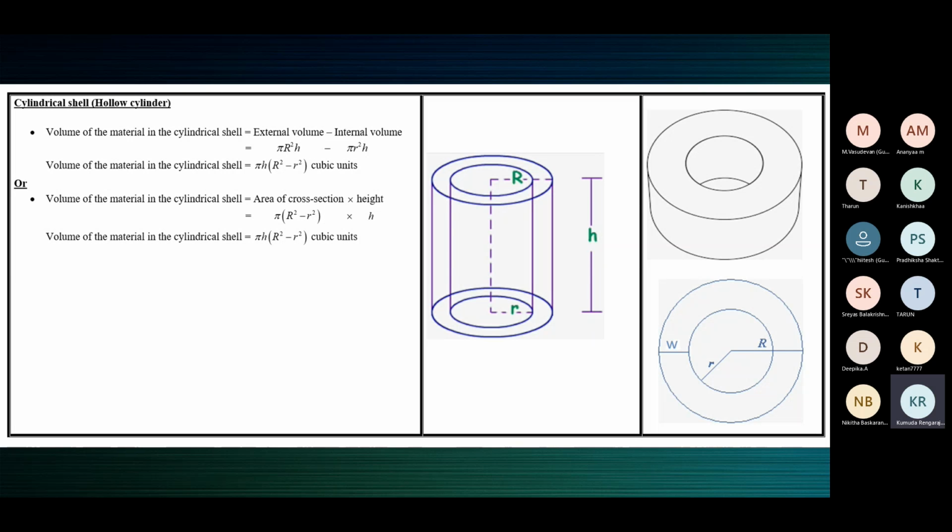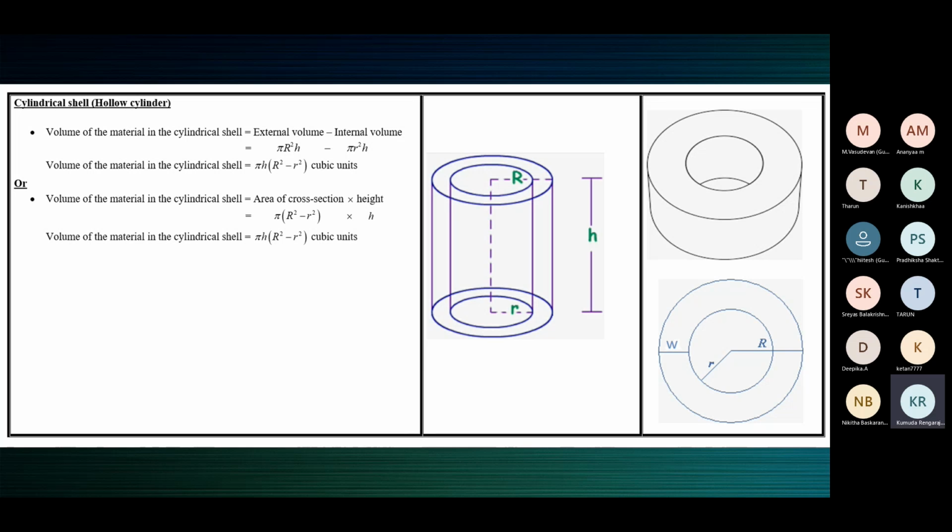So hollow cylinder, the wall can be thin or thick. Now when you take this pipe, the metal the pipe is made of can be thick. That is, the wall of the cylinder can be thick. That also is a hollow cylinder. In specific, we say cylindrical shell.